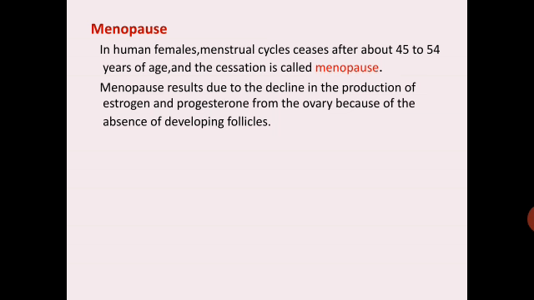Menopause. In human females, the menstrual cycle ceases after about 45 to 54 years of age, and the cessation is called menopause. So menopause is nothing but the stoppage of the menstrual cycle. Very important again for 1 mark. Menopause results due to the decline in the production of estrogen and progesterone from the ovary because of the absence of developing follicles. So that was about the menstrual cycle.